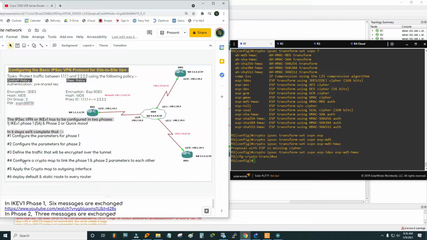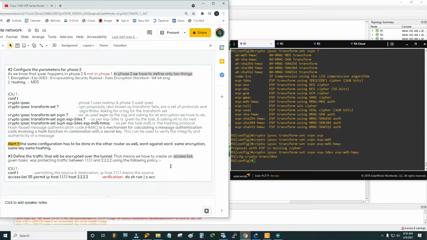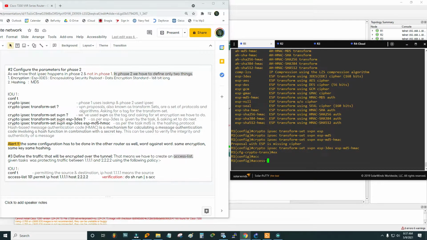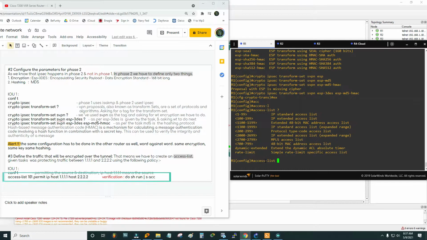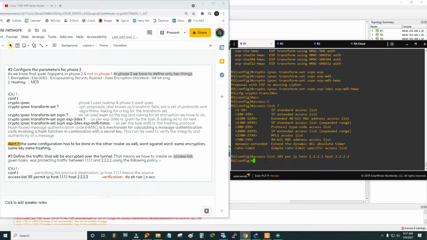What is our third step? Define the traffic that will be encrypted over the tunnel. That means we have to create an access list, as our given task is protecting traffic between the loopback 1 network and the loopback 2 network using the following policy. Access list, and then I'm going to do the extended access list, not the standard one. So I'm going to name it 101, permit IP host 1.1.1.1. IP host means that's the source, and then host 2.2.2.2. Finish. Our access list configuration is accomplished.